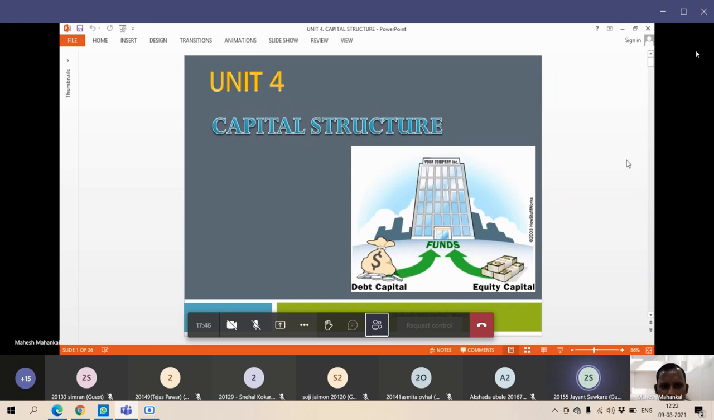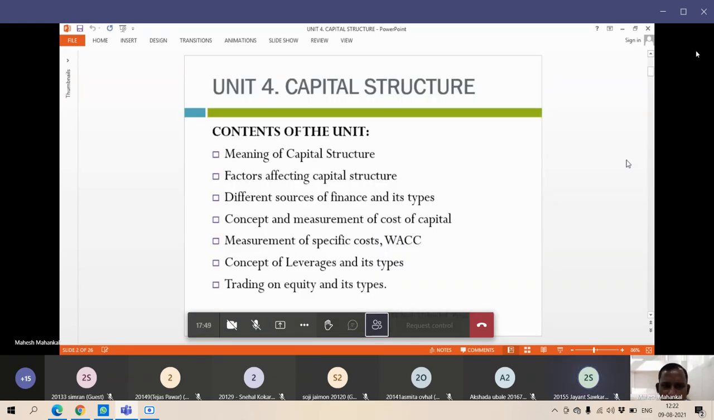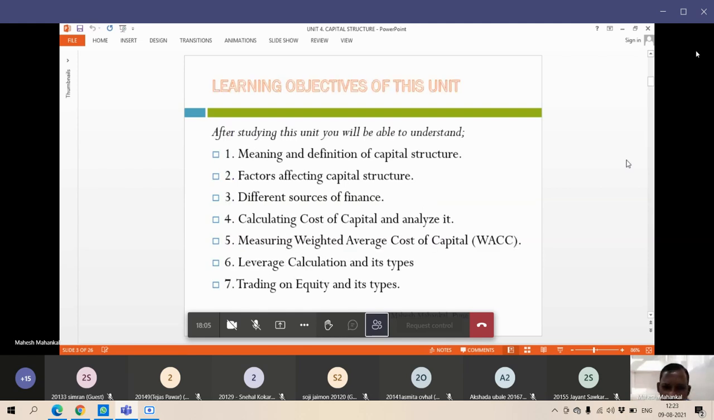In this unit, we are going to see what is meant by capital structure, factors affecting capital structure, different sources of finance and their types, concept and measurement of cost of capital, measurement of specific cost, WACC, concepts of leverage and its types, and trading on equity and its types. This we are going to see in our chapter. After studying this unit, you will be able to understand what capital structure is.